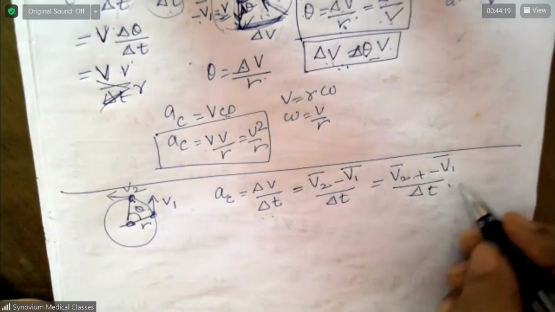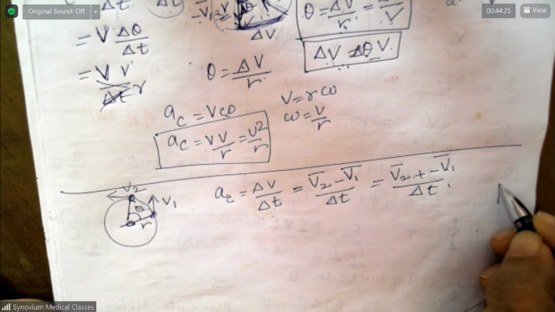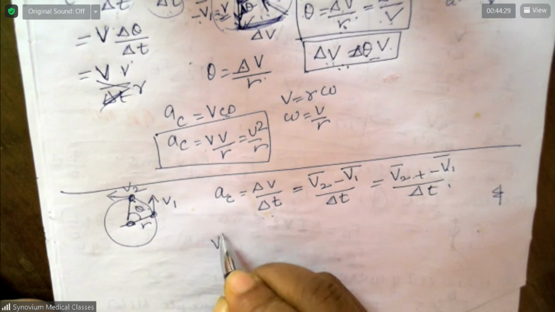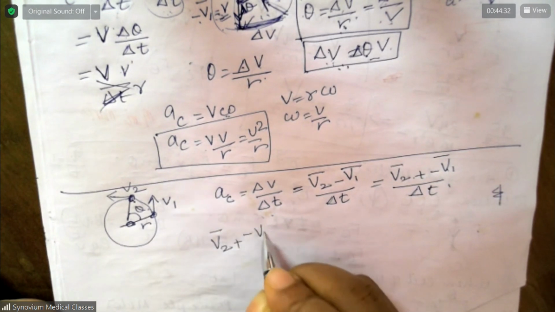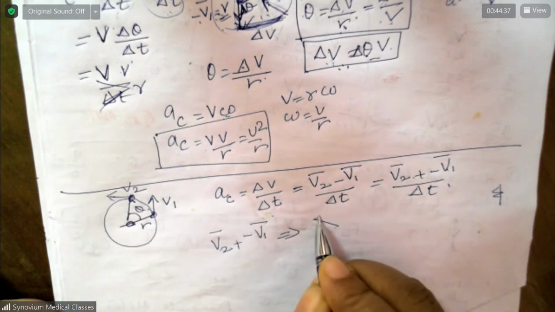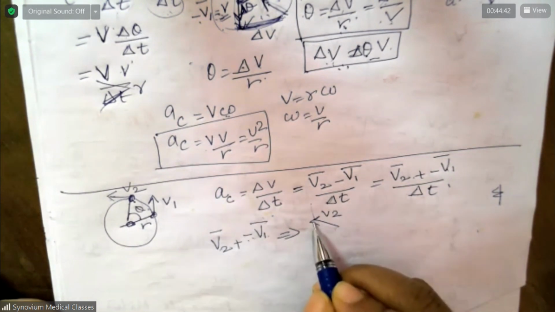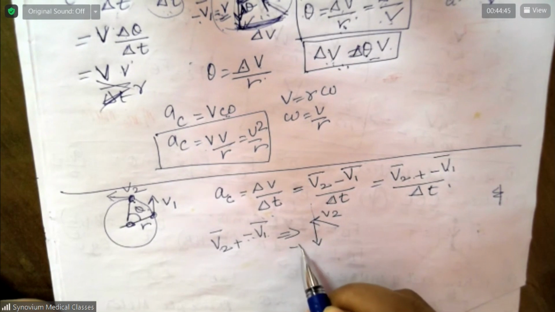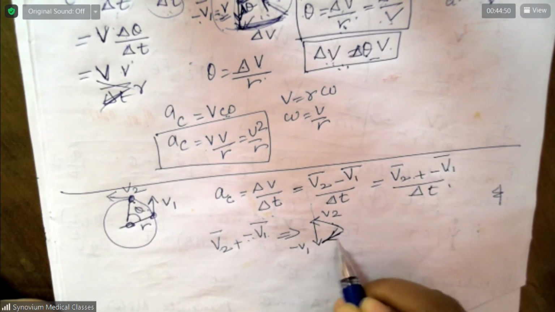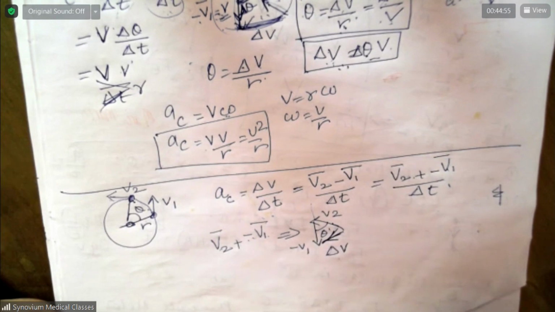To figure it out, you draw the vector diagram. So V2 plus negative V1. How will you find this out? You draw V2 in this direction, plus negative of V1. V1 is this way, so negative of V1 is this way. So this is the change in velocity. This angle is theta.